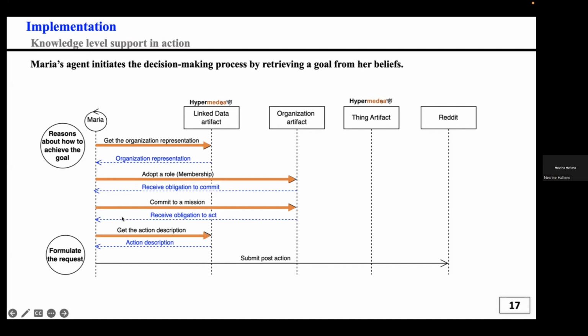Then she gets the action description to know which is the suitable action and which is required to achieve that action. Then she will submit the post, which is a submit post action to the Reddit online forum.